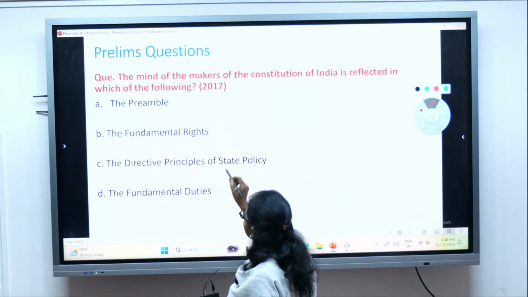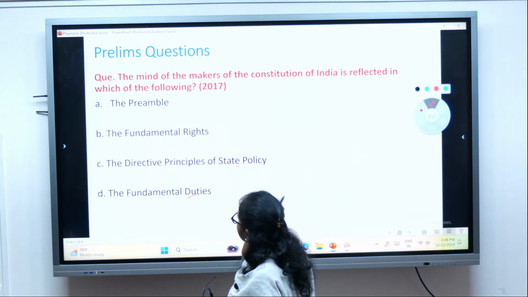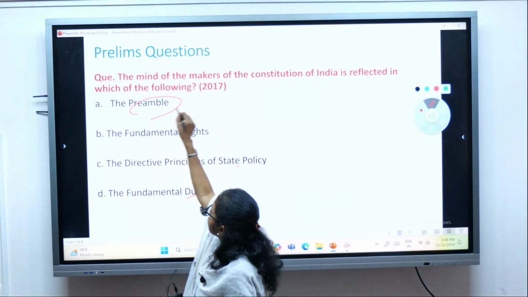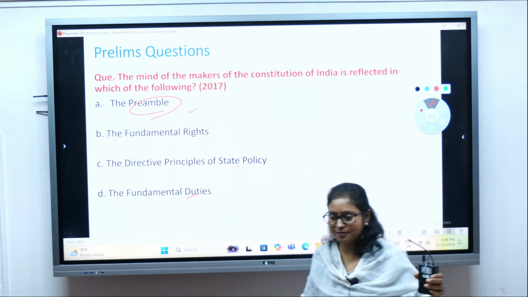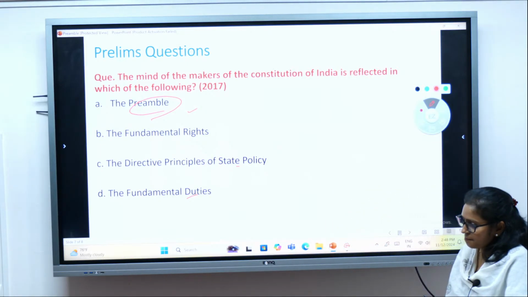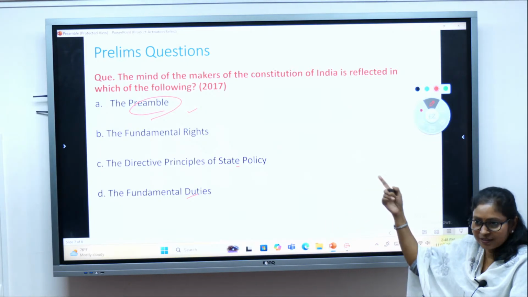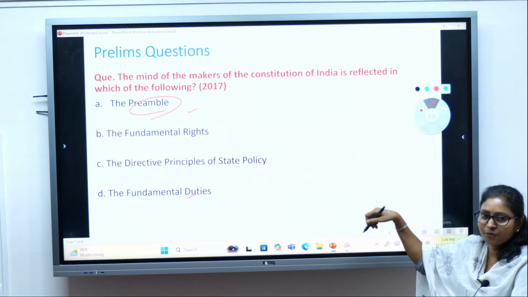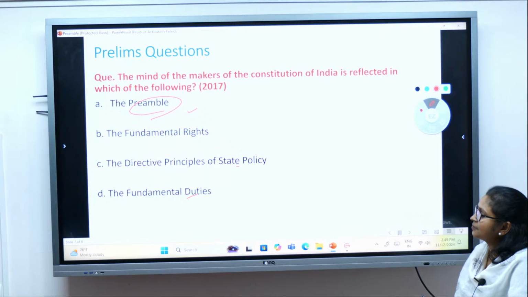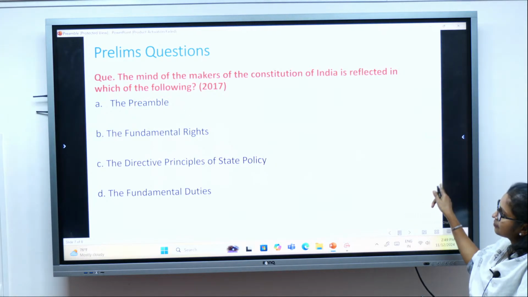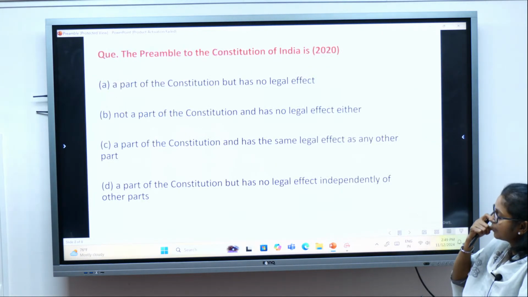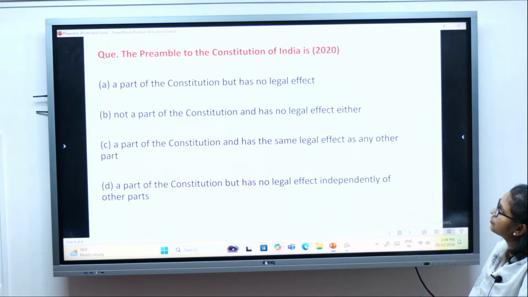It's a pretty easy, direct, very easy question. But again, as I said, don't read the first option and mark it. Read all the options, even if you know the answer is very easy and direct. The second question: the preamble of the Constitution of India.